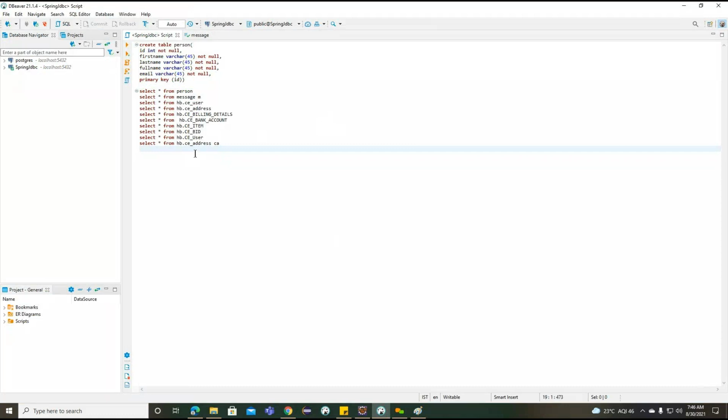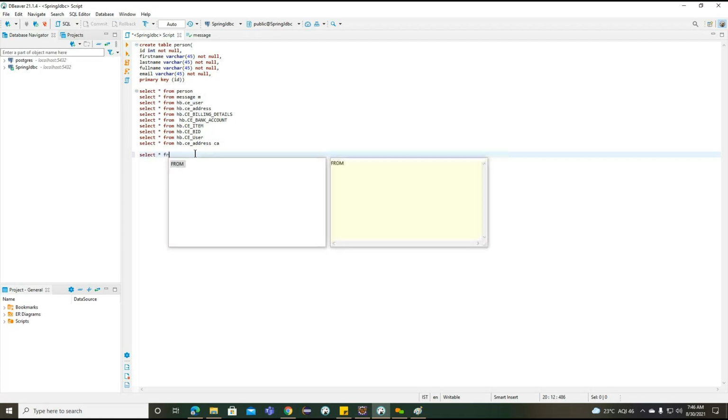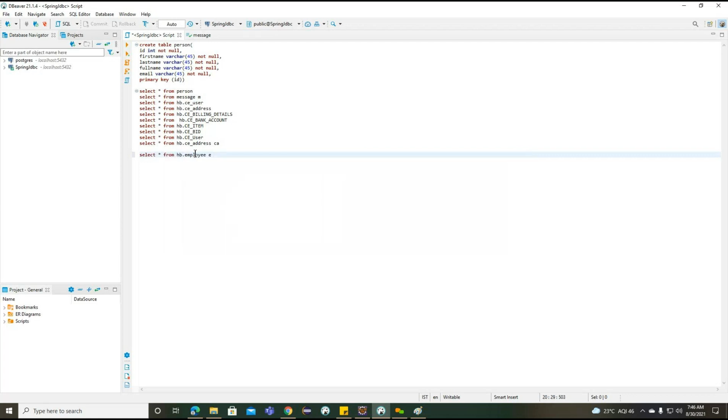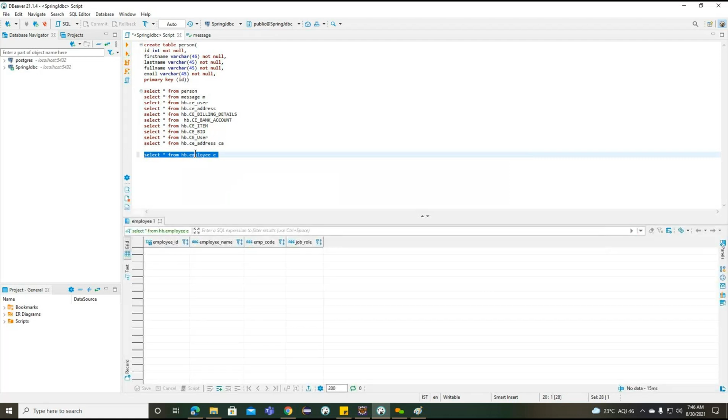So if I run hb dot, the data is not stored here.